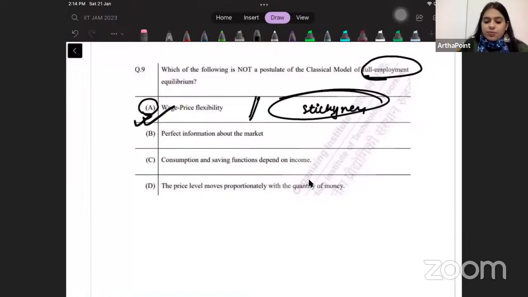Perfect information about the prices, about the market. Correct. Again, because the classicals were always of a view that the markets are working perfectly, that everyone knows everything about the market, that there is no reason why there will be excess supply or excess demand. Markets will clear themselves. They thought that there is perfect information about the market. So no asymmetry was talked about when we talk about the classical model.